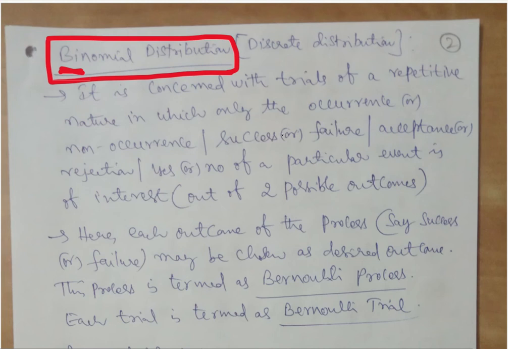There will be only two outcomes possible, either true or false, either failure or success, either defect or not defect. Like that, we will have only two outcomes out of a given trial.